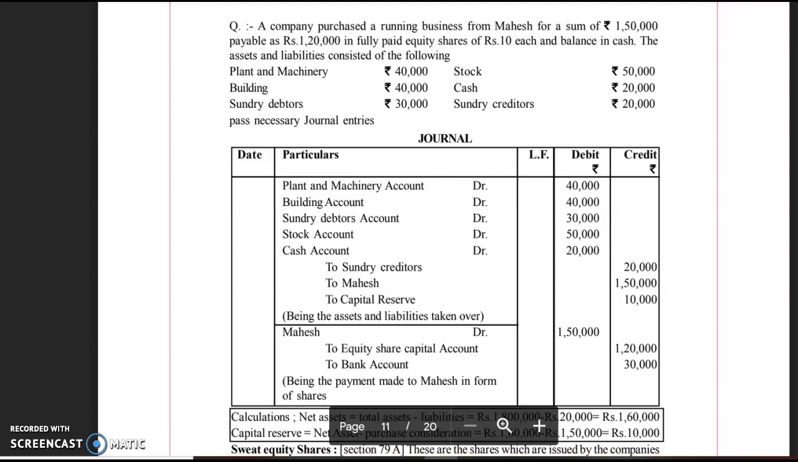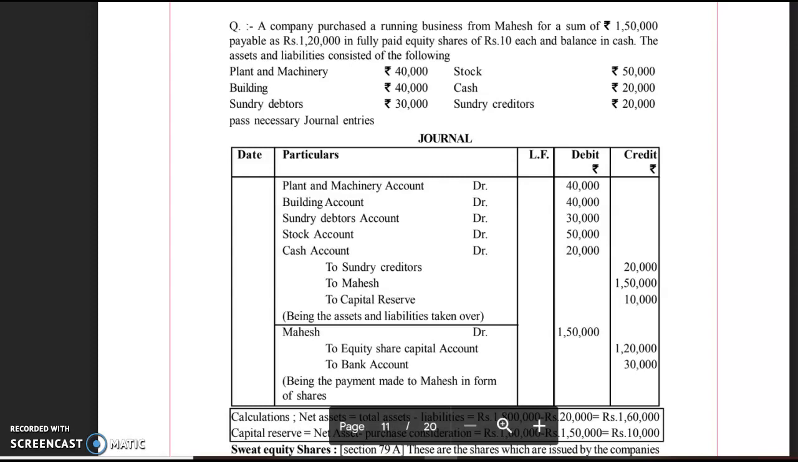So we will record the entry here: Mahesh account debit with 1,50,000, to equity share capital account 1,20,000, to bank account, that is by cash, rupees 30,000. Now maybe the possibility is that these equity shares or preference shares which have been issued may be issued at a premium. In that case, securities premium account will also be credited.